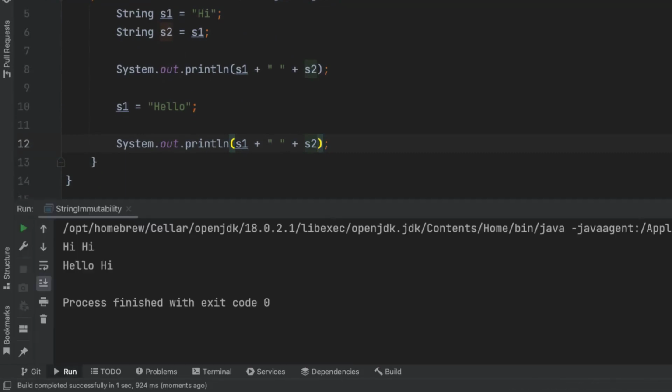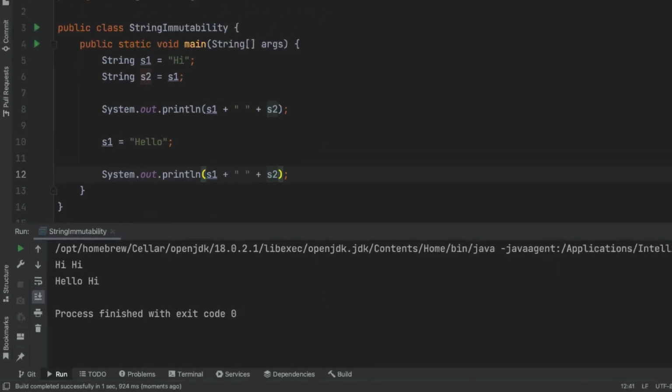As you can see, the first time we get "hi hi". The second time we get "hello hi". This is because the string object is immutable. A new object gets created instead of overriding the value on the old object.